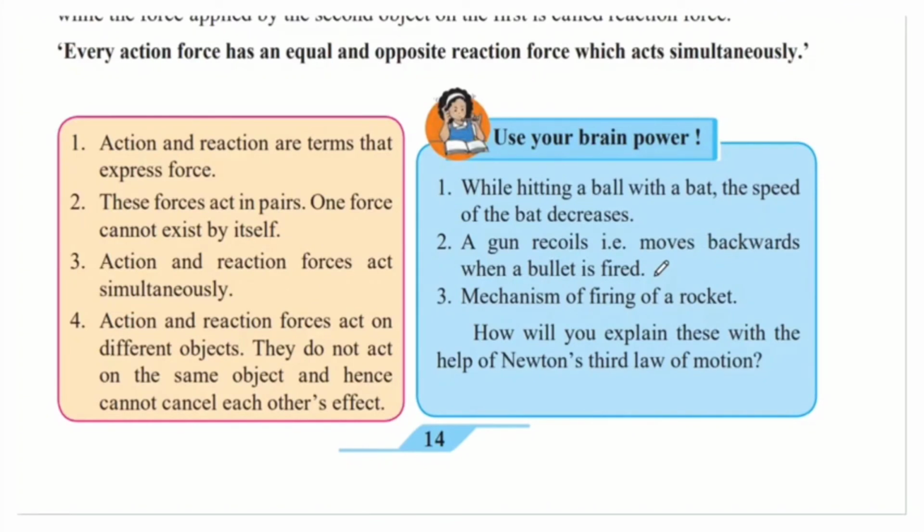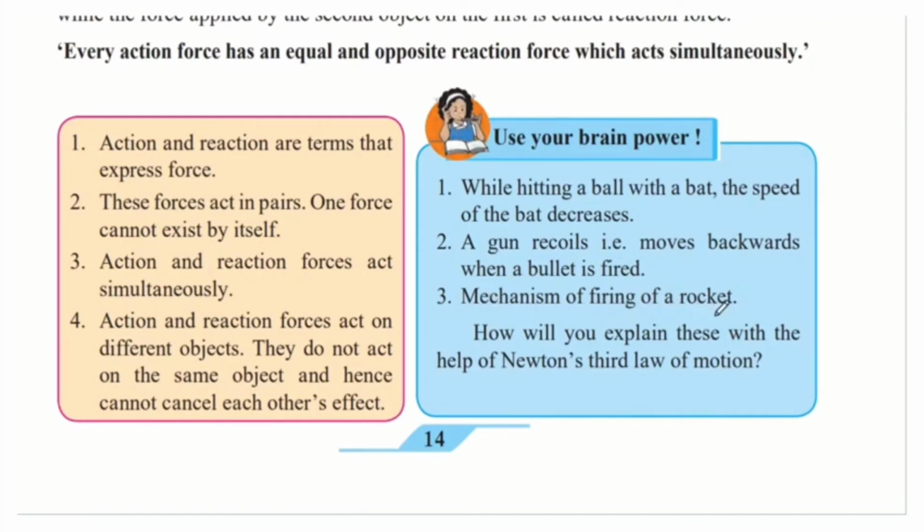When you fire a bullet in the forward direction, the gun moves backwards very slightly, and only the person who is actually firing the bullet will notice it, because the movement is very small. As soon as the bullet is fired in the forward direction, the gun will recoil, that is, it will move backward.